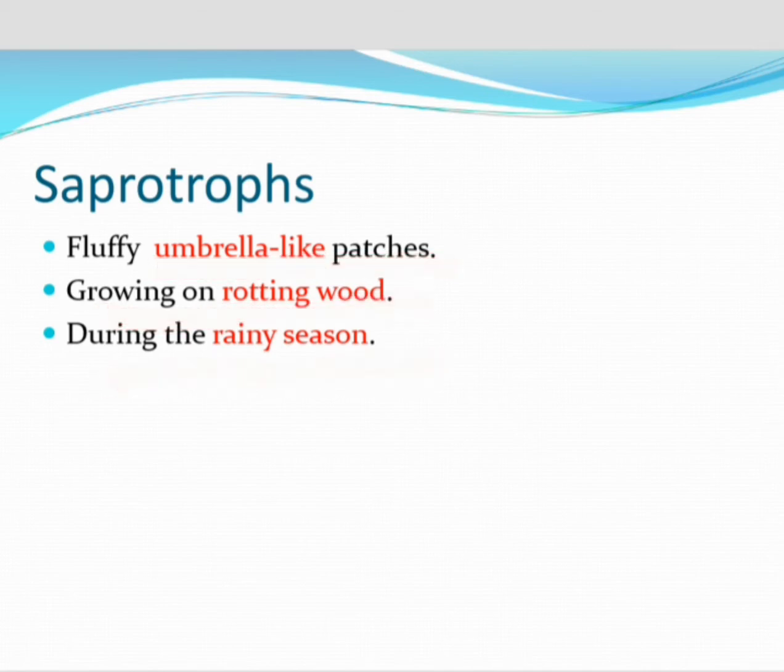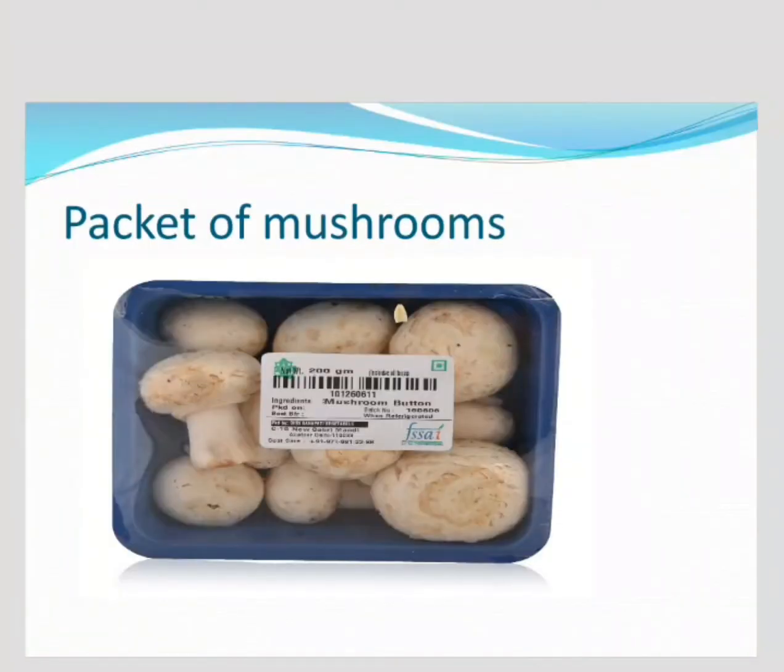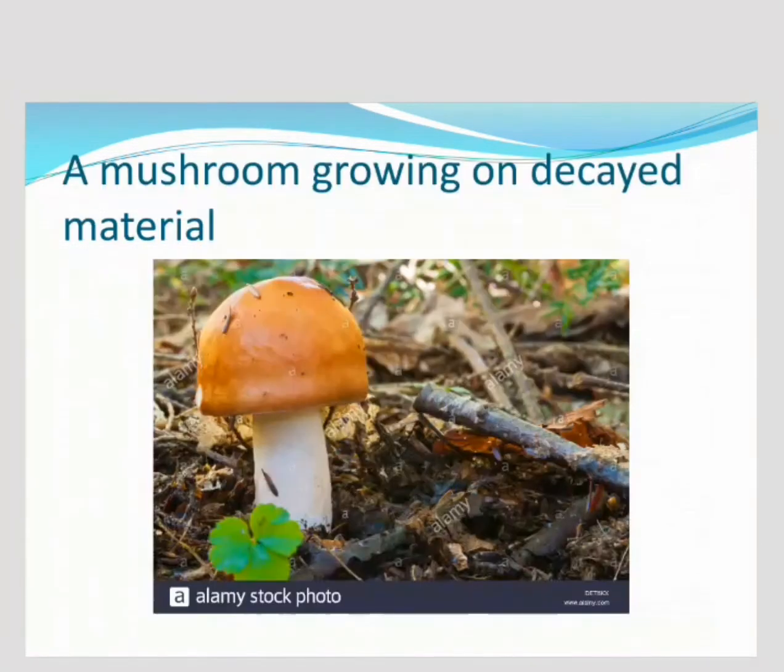Some examples of saprotrophs: mushroom, the packet of mushrooms. These fungal spores are present in air and grow as dark patches on the food items or other items. Mushrooms grow on decaying materials like in forests, in some seasons like the rainy season.